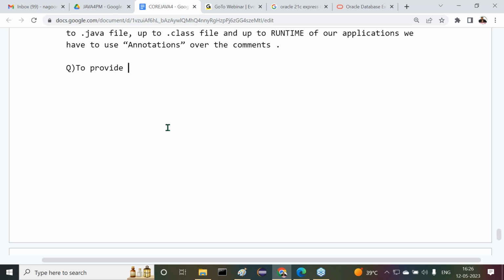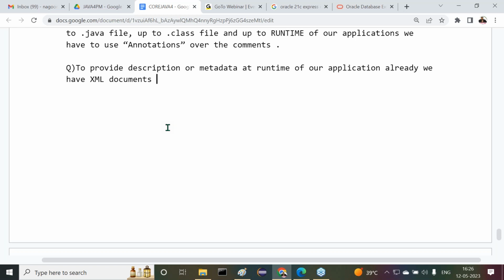To provide description or metadata at the runtime of our applications, we already have XML documents.